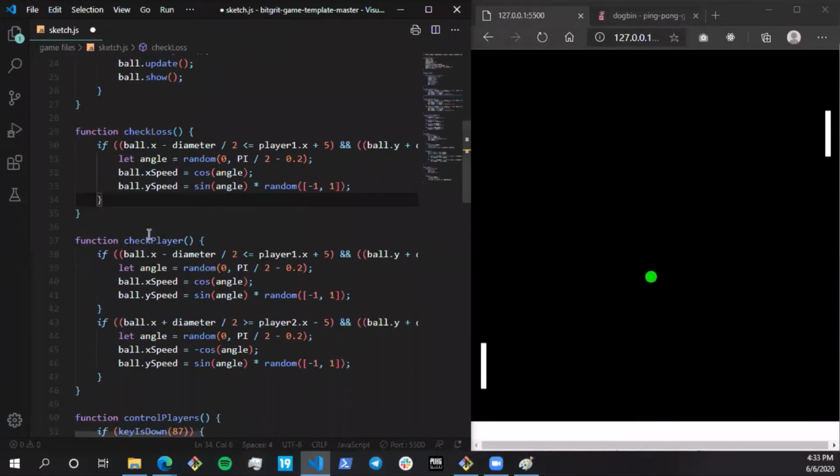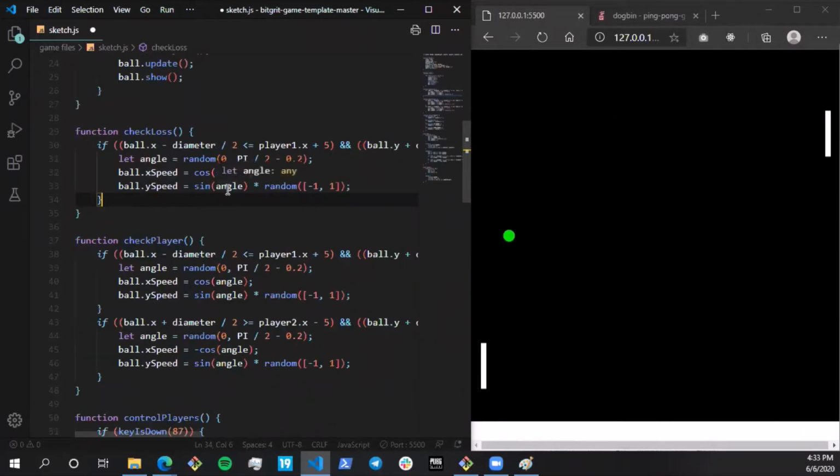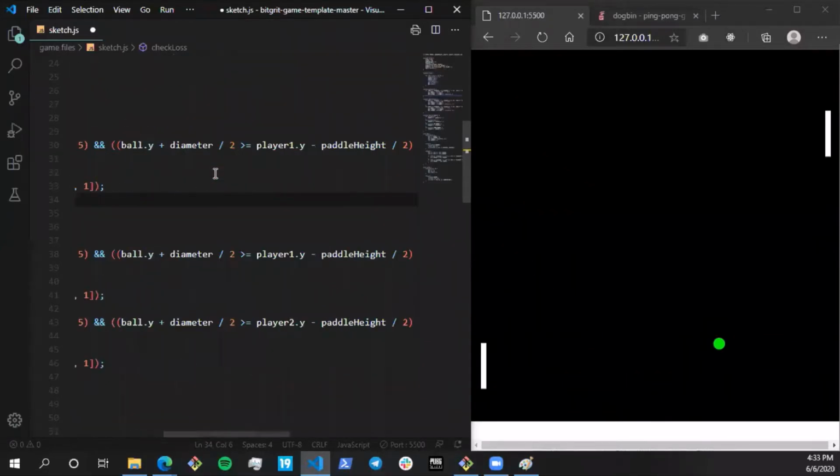So what you can do is, otherwise, I just have another idea right now: we can completely negate this entire thing. I'm not really sure how it's going to work, but let's just stick to what I've planned for right now. So over here, for checking the loss, let me rewrite this code. Let's change the second part of the code first.